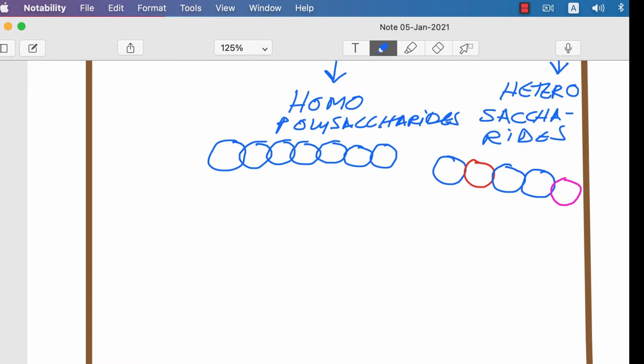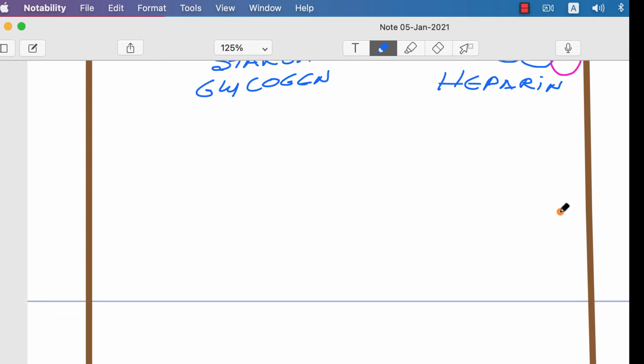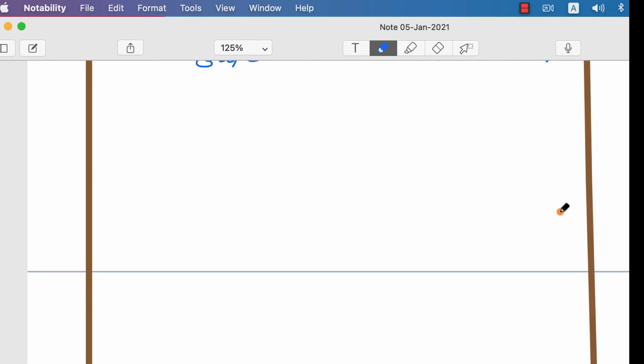What are the examples of these polysaccharides? In plants, starch. In animals, glycogen. Starch and glycogen are homopolysaccharides. Among the heteropolysaccharides there are many mucopolysaccharides: heparin, hyaluronic acid, chondroitin, like that. So this is about the classification of carbohydrates. The next objective is the classification of monosaccharides.